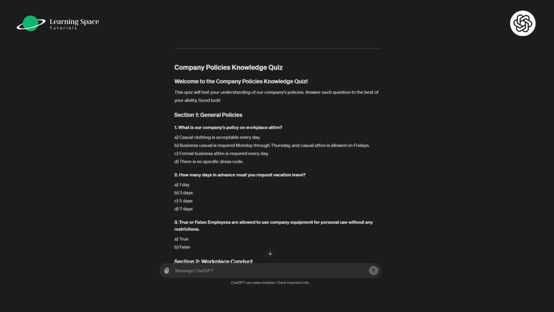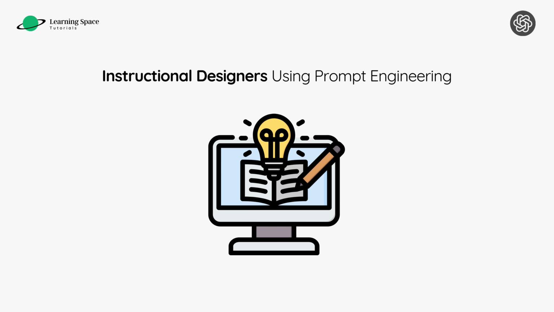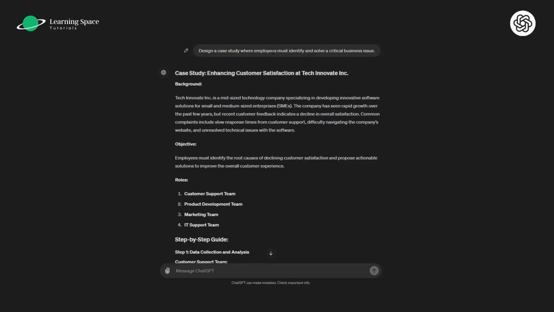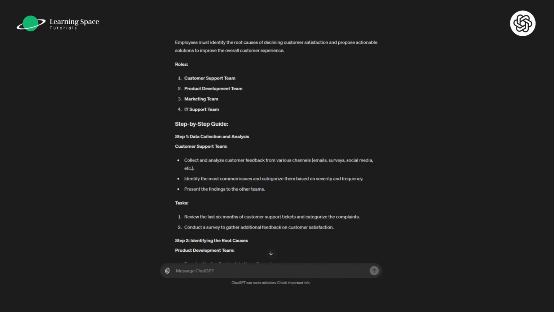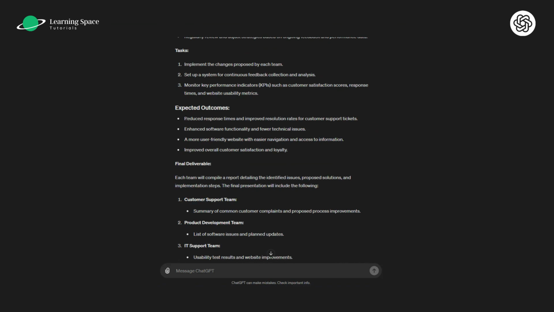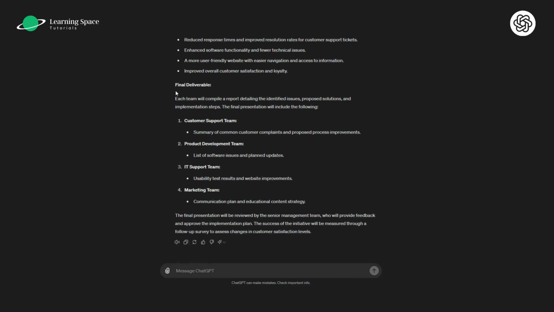Instructional designers can develop prompts that encourage problem solving, decision making, and application of new skills in workplace scenarios. For example, here's a prompt. Design a case study where employees must identify and solve a critical business issue. So over here, the AI model has given me an example of a company named Tech Innovate Incorporation. And then the case study begins with the background, objective, roles, and the step-by-step guide all the way to the expected outcomes, and final deliverables.